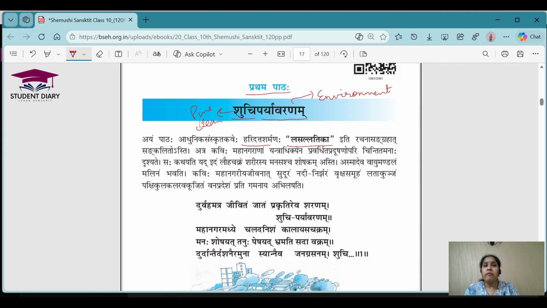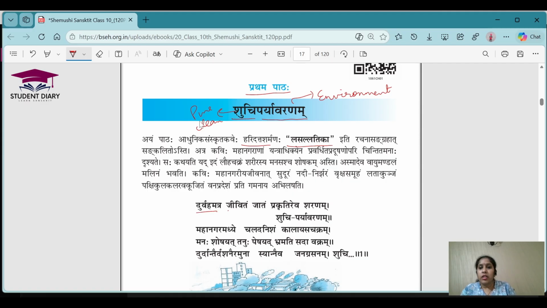So in this poem, the poet is actually worried about life in the cities. He wants a very calm life. He is saying that he is fed up of life in the cities and he wants to go to the jungle for some days. So let's explore the poem. And as we know, it is a poem, so it will be in the form of shlokas. Let's explore the shlokas one by one with their meanings to understand what the poet actually wants to convey. Okay, let's start with our first shloka.